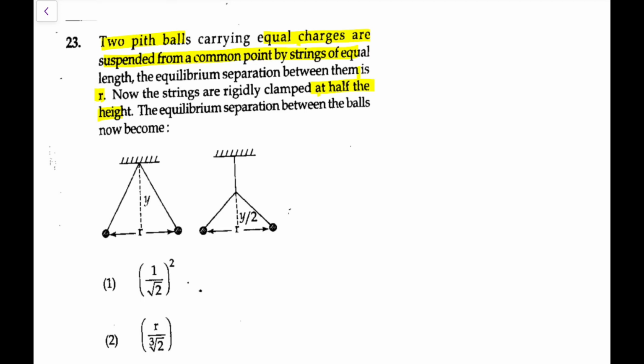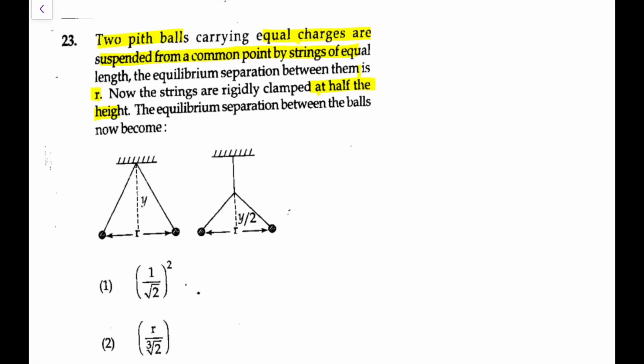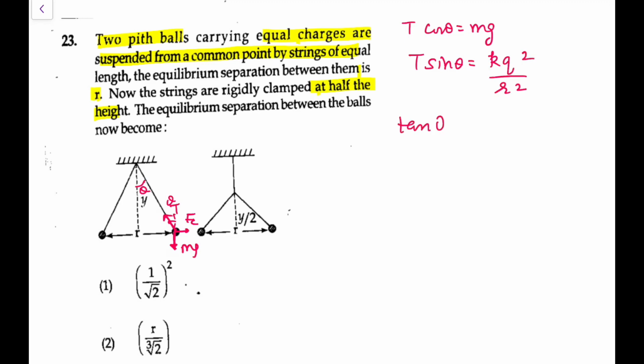So first of all, let us generalize this. Let this angle be theta. Draw the FBD of any ball. This would be T, this would be mg, and there would be the repulsive Coulombic force Fc. So for equilibrium, T cos theta is vertical, that balances mg. T sin theta balances the Coulomb force, both have the same charges, so kq squared by r squared. So tan theta would be kq squared upon mg r squared, that is what you have written.